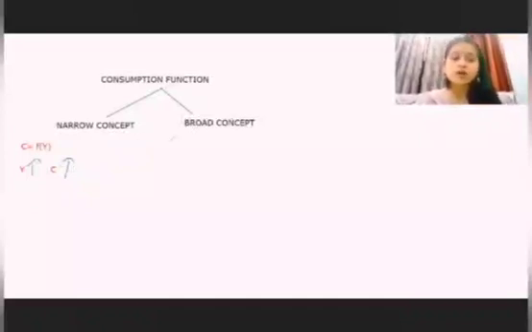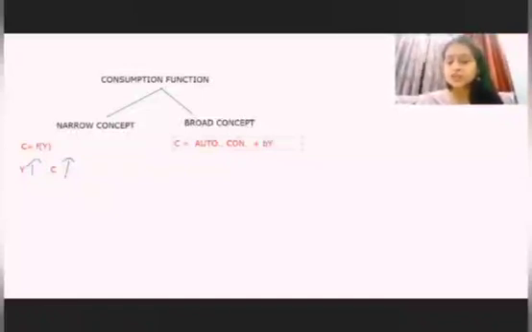Now what does the broad concept say? The broad concept says that there is some autonomous consumption. According to this concept, consumption is equal to autonomous consumption plus beta y. Now what does this beta mean?